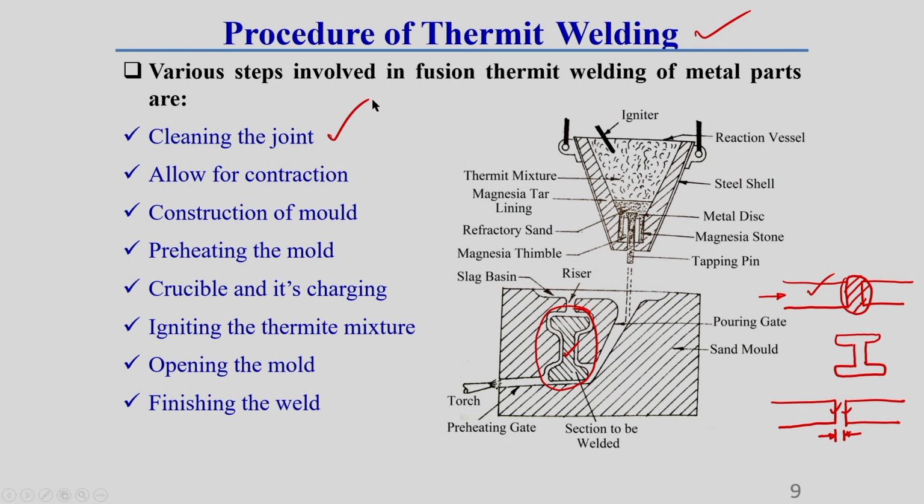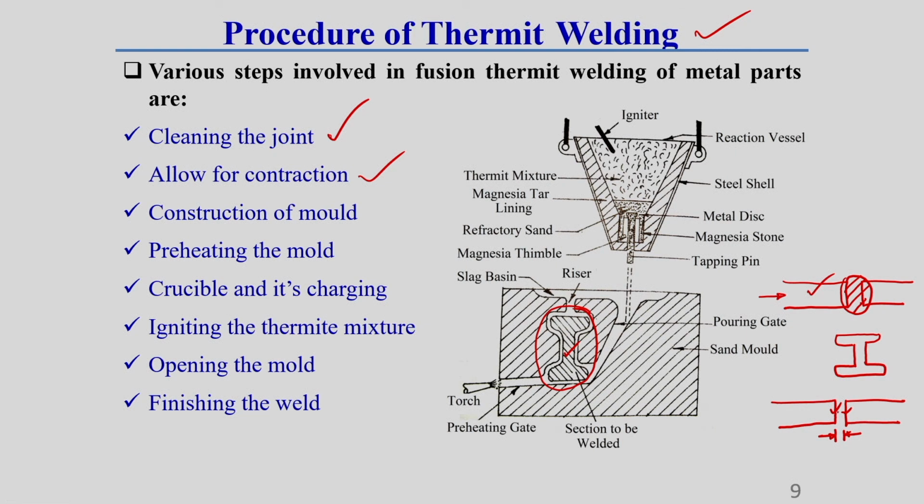For cleaning, generally we sometimes use shot peening types of operation. Sometimes we also use torch heating to clean that surface. After that, there is an allowance for contraction.